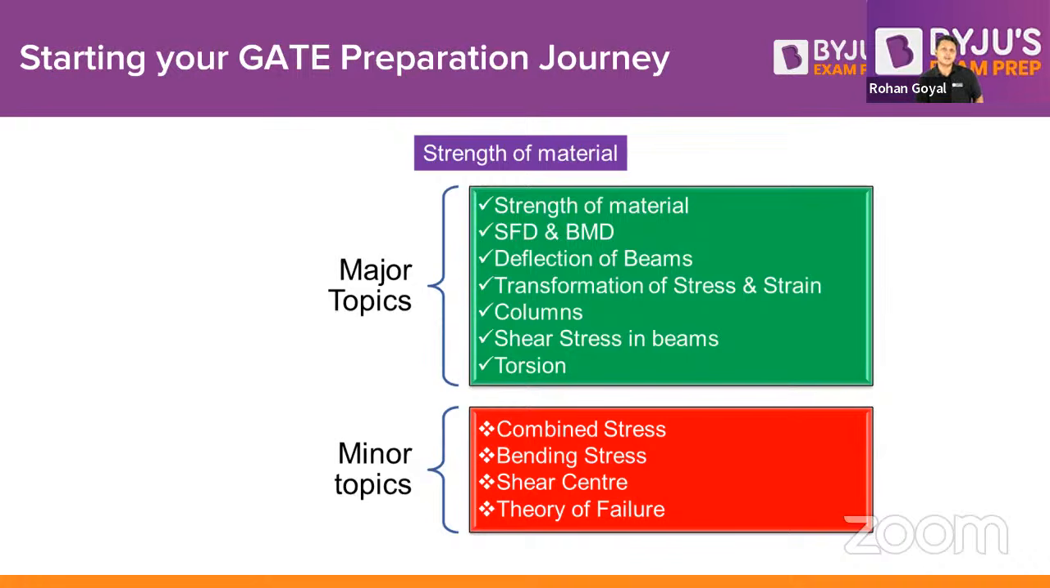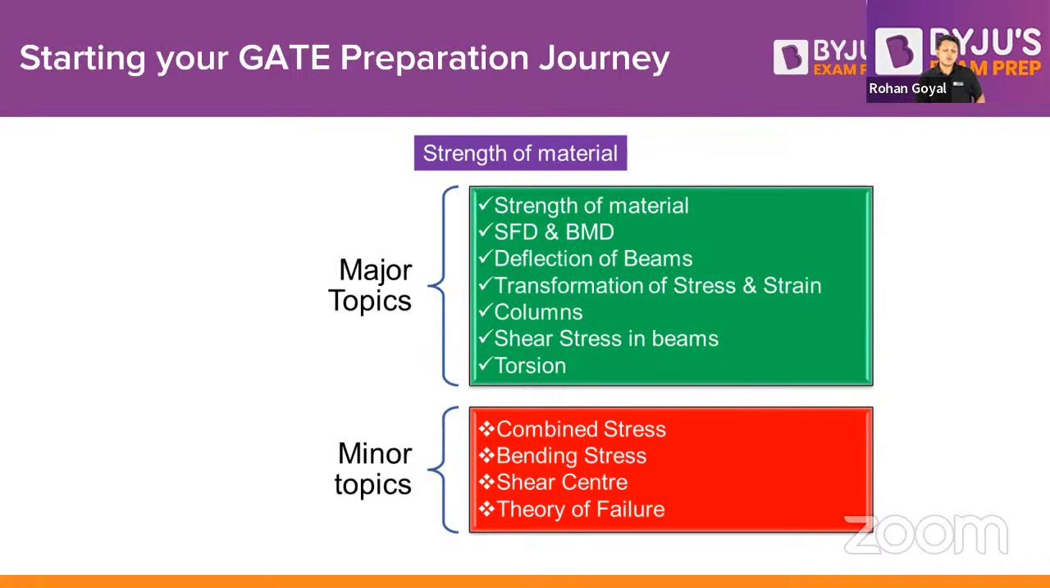Every year you will find one question like deflection of the beams, an aggressively asked topic, okay. Transformation of the stress and strain is asked quite frequently. Okay, you may find a one year gap in between, but still very frequently asked. Columns, yes, a similar kind of topic. Shear stresses in beams, a very frequently asked topic, guys. Torsion is also a good topic, right?